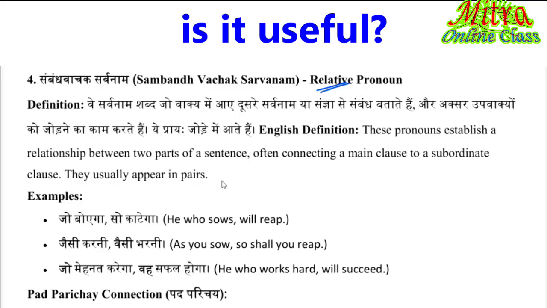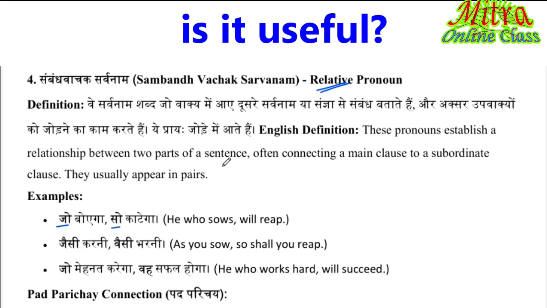Next, relative pronouns. Relative pronouns are words like jo, where, who, what, how. ये सर्वनाम्स होते जो वाक्य में आए दूसरे सर्वनाम या संज्ञा से संबंध बताते हैं.